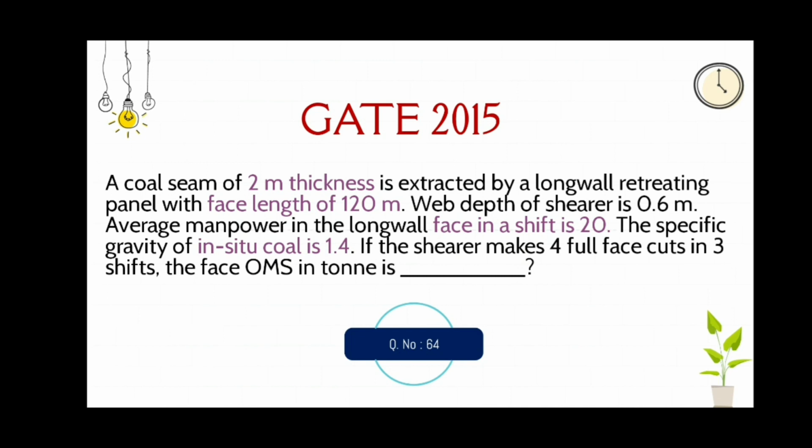Question number 64. A coal seam of 2 meter thickness is extracted by a long wall retreating panel with a face length of 120 meters. Web depth of shearer is 0.6 meter. Average manpower in the long wall face in a shift is 20. The specific gravity of in situ coal is 1.4. If the shearer makes 4 full face cuts in the 3 shifts, the face OMS in ton is.